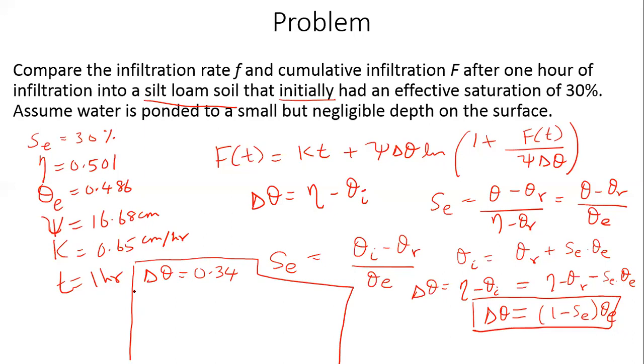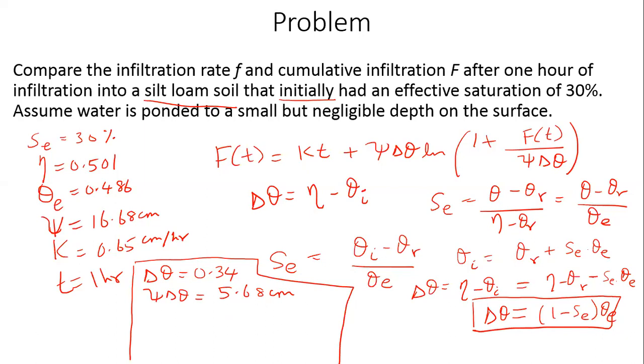And psi times delta theta comes to be 5.68 centimeters. And you do the successive substitution, starting with the initial guess of K times T. You keep doing that. You can implement this in Excel or something. It's not all that difficult.